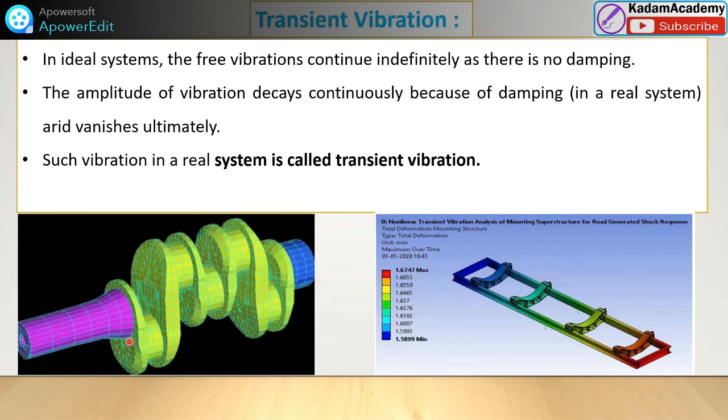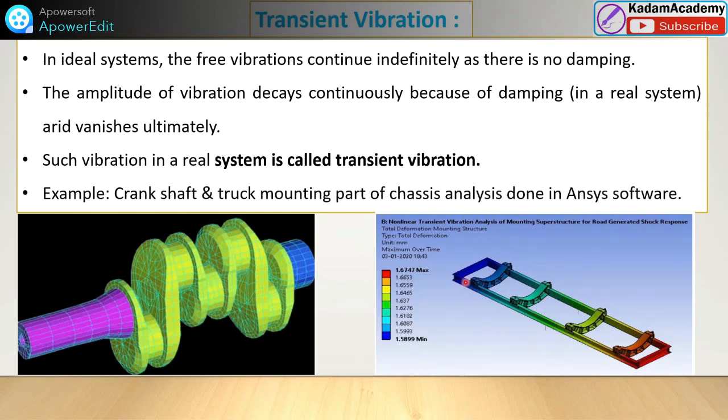These are the examples shown to you. Why are they shown to you? This is the camshaft, used in this IC engine. Why is it shown? Because this type of vibration can be studied by using software. ANSYS is one of the softwares.